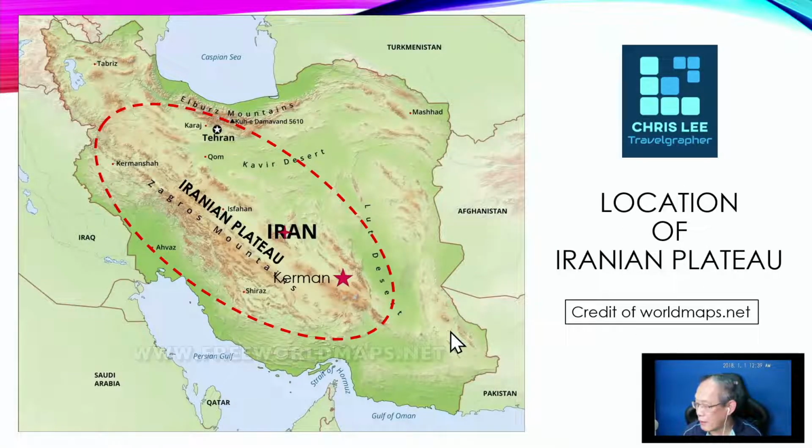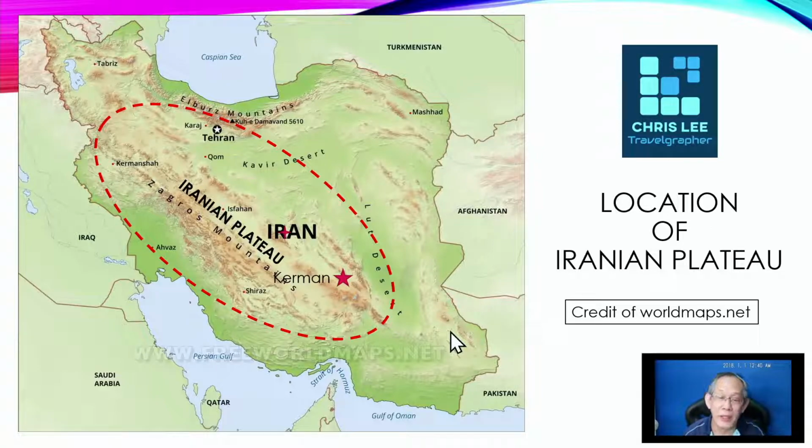And the Iranian plateau, or some people like to call it the Persian plateau, is a very vast piece of land which covers about 3.626 million square kilometers. Just to share with you some geographical facts about the Iranian plateau before we go into the Lut Desert: it covers a few nations.